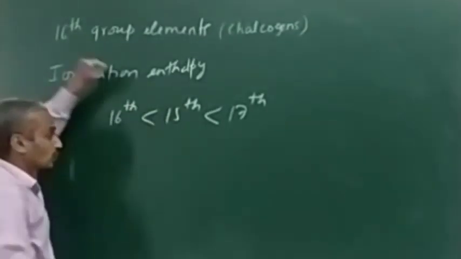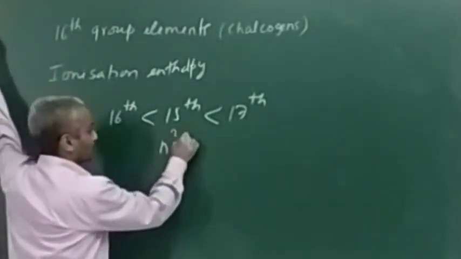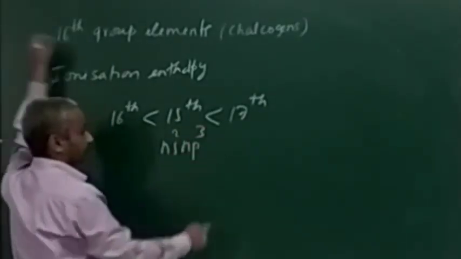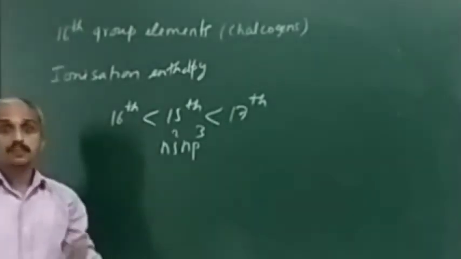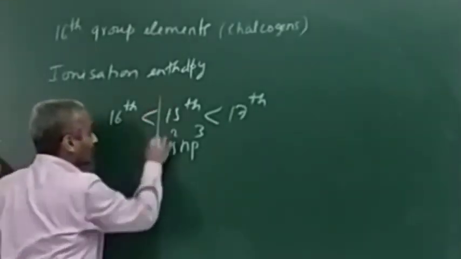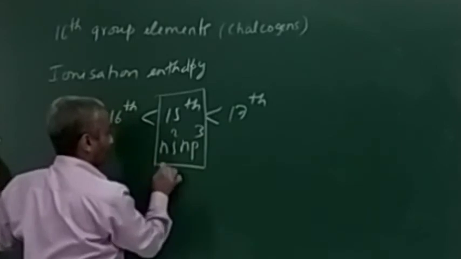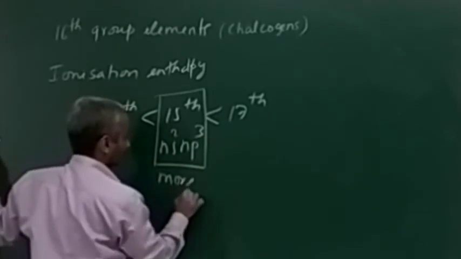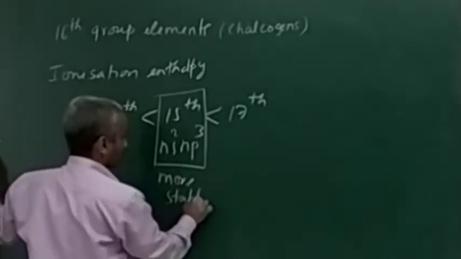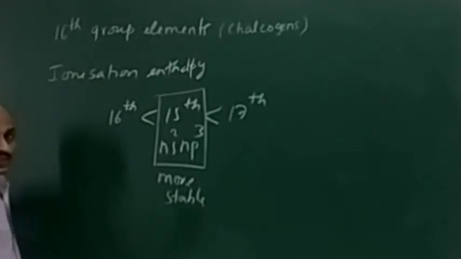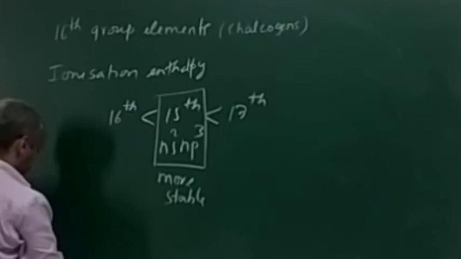Because in the 15 group there is an ns2 np3 half-filled, properly symmetrical arrangement. A more stable configuration will be there. So ionization enthalpy of the 15 group is higher than the 16 group.